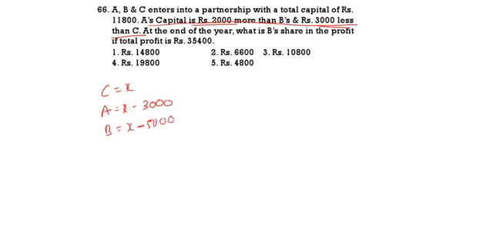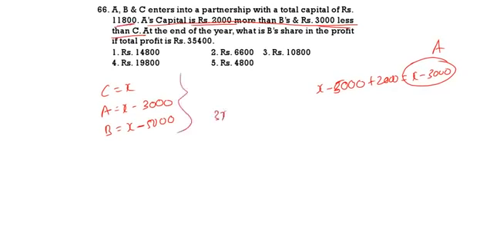A is 2,000 more than B. So if I take B as x minus 5,000, plus 2,000 is x minus 3,000. That is A. So these are the three capitals, and the total amount is 11,800. The total of this is 3x minus 8,000, which is equal to 11,800. So 3x is equal to 19,800. x is equal to 6,600.